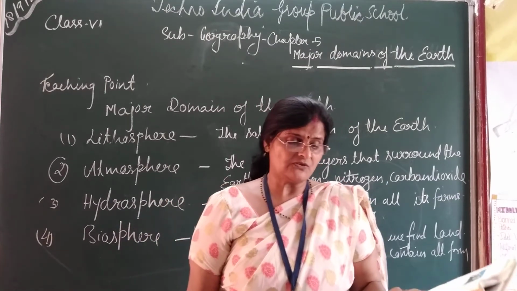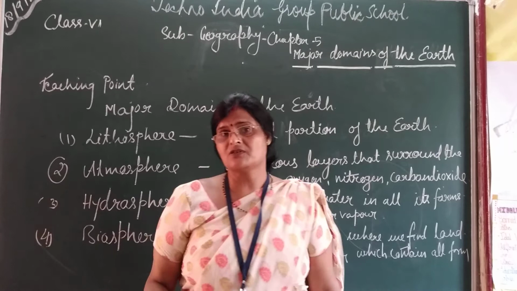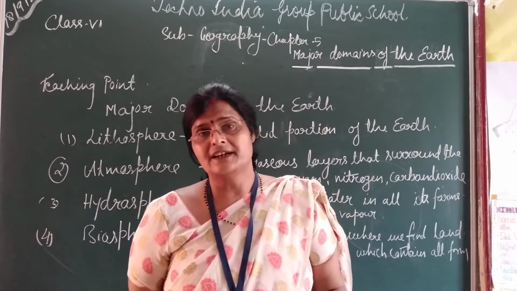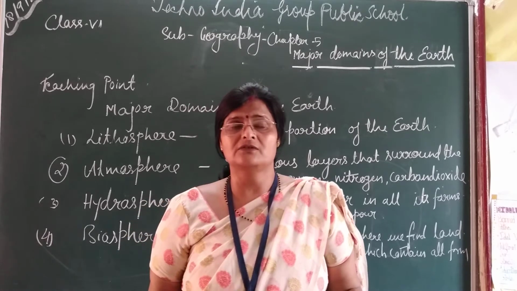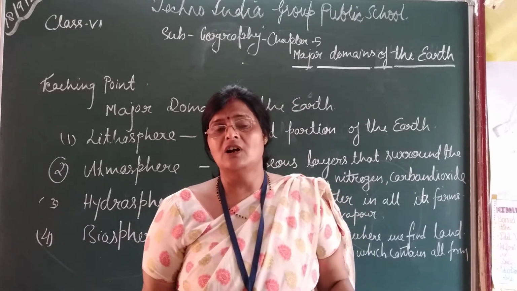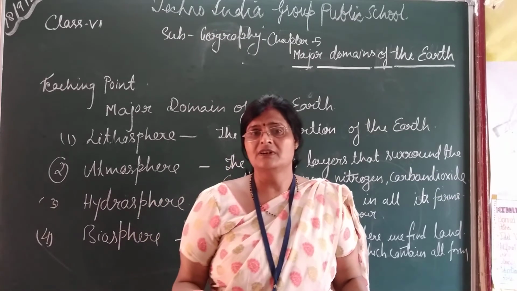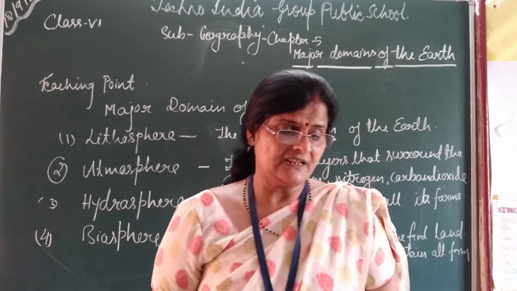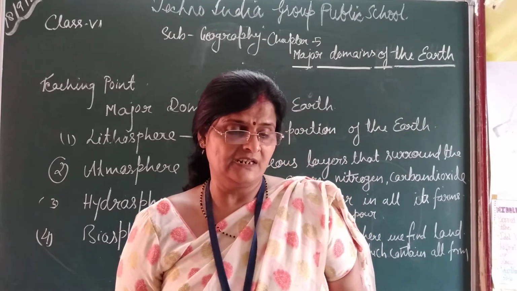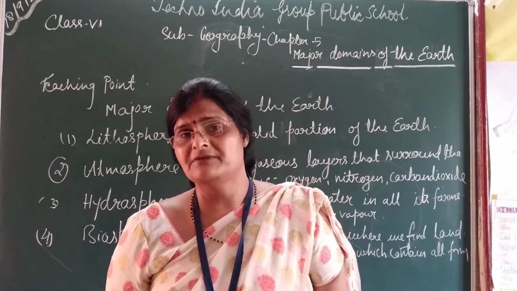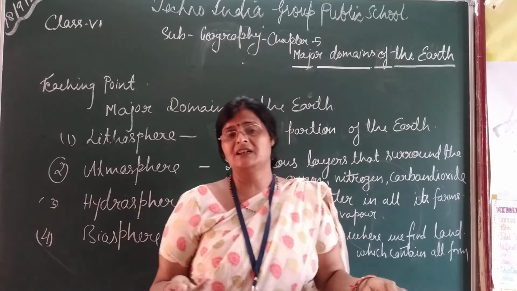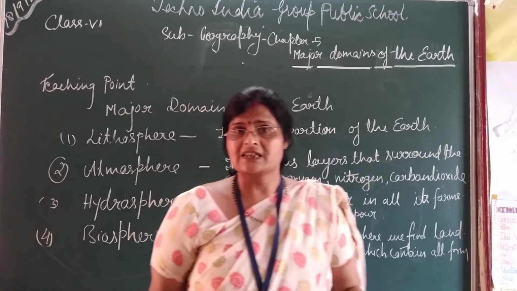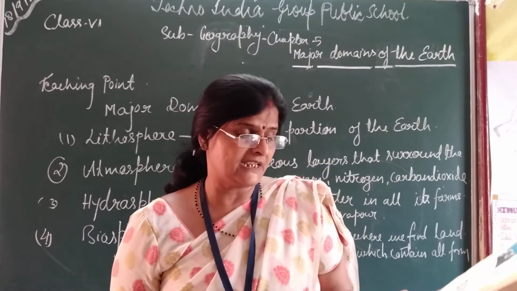The biosphere is a narrow zone where we find land, water and air together, the part on which living things can live. It contains all forms of life. All forms of life means where we exist, animals can exist, all insects can exist. This is called all forms of life.